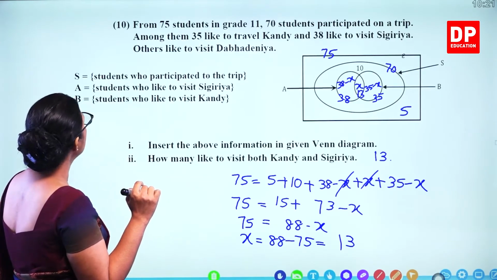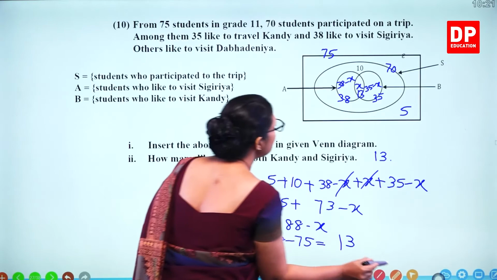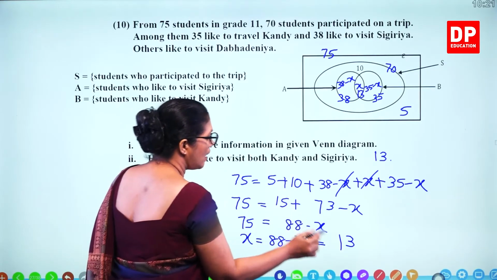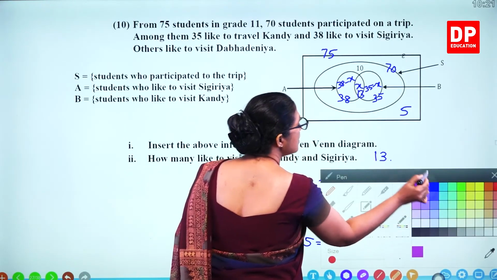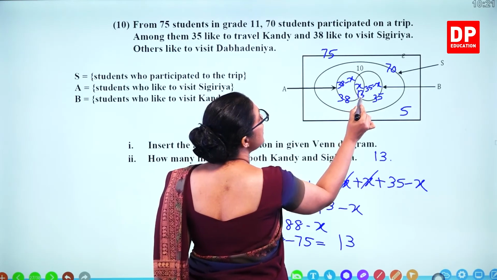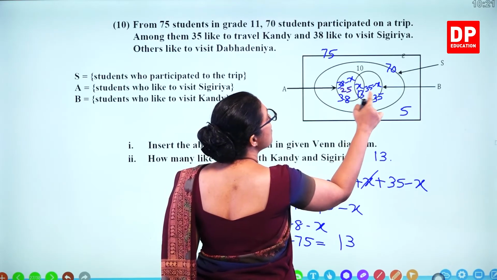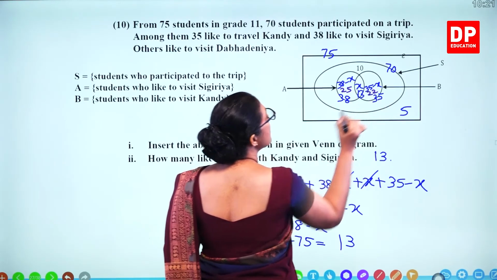That's the second part. So we'll give marks for that. I'll write in a different color. If this is 13, what is this one? 38 minus 13, 25. 35 minus 13, that's 22.